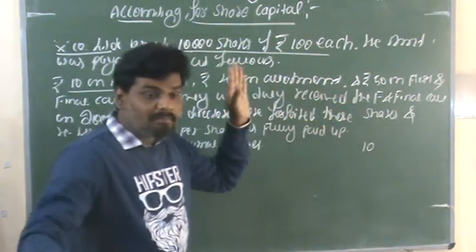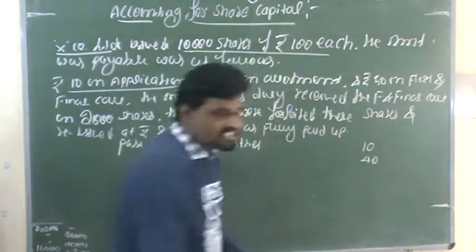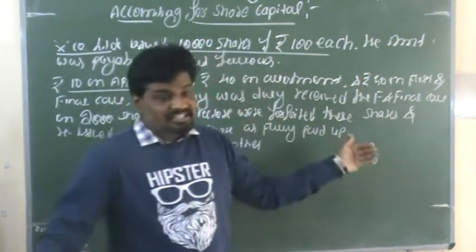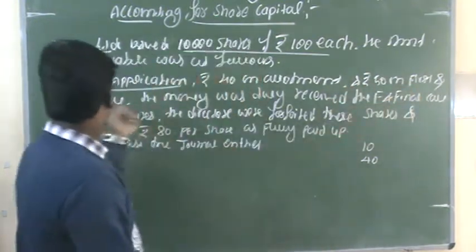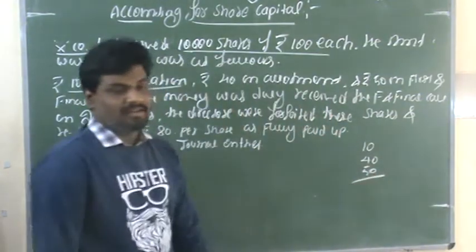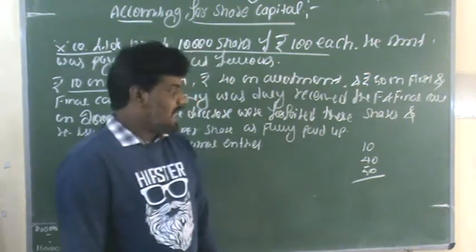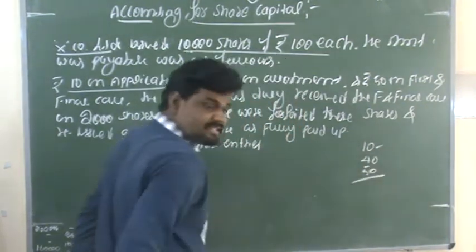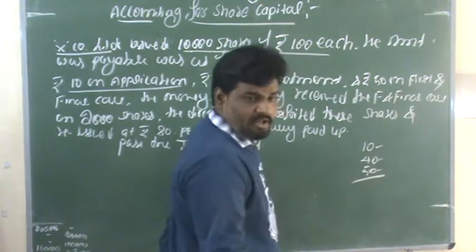At the time of allotment, they need to pay rupees 40 per share. And rupees 50 on first and final call. At the time of the first and final call, they need to pay rupees 50.